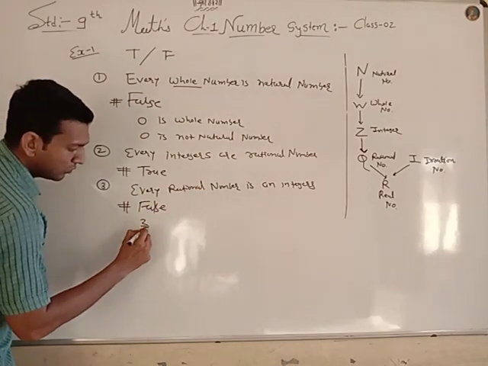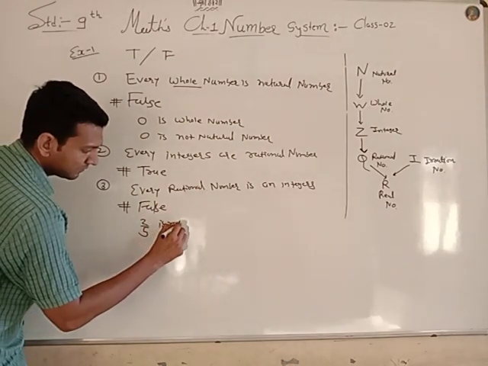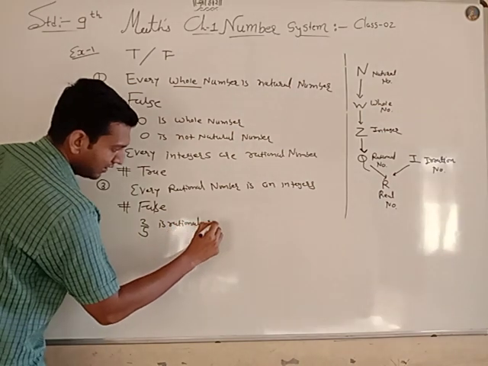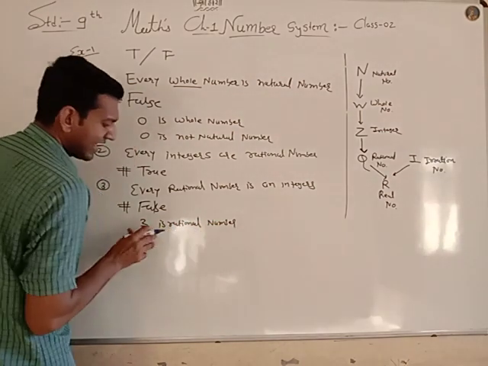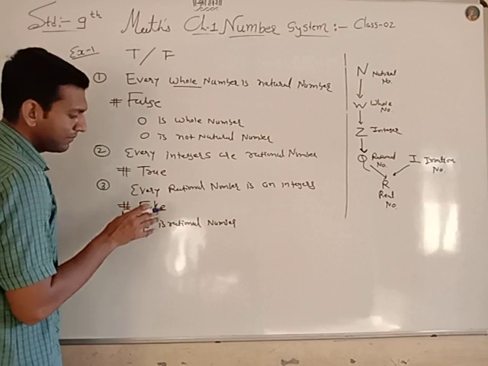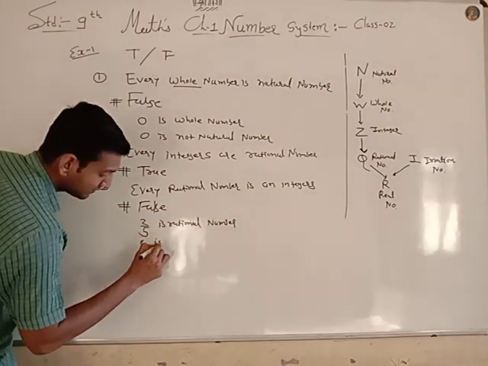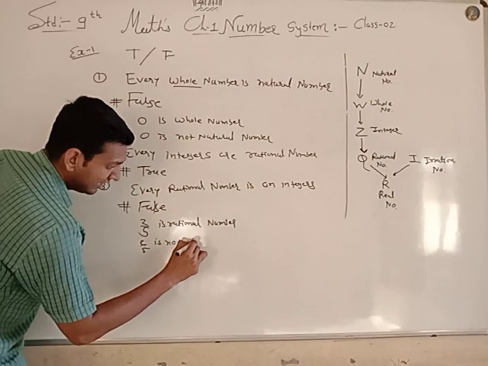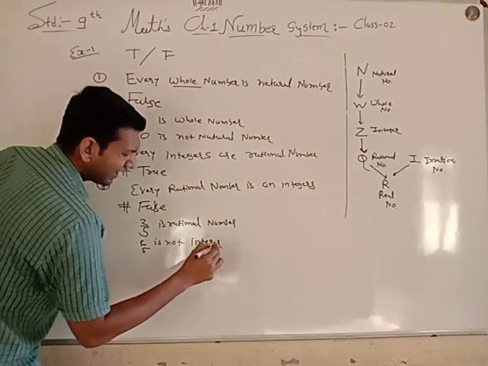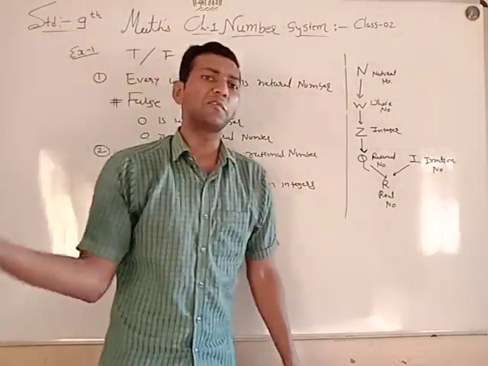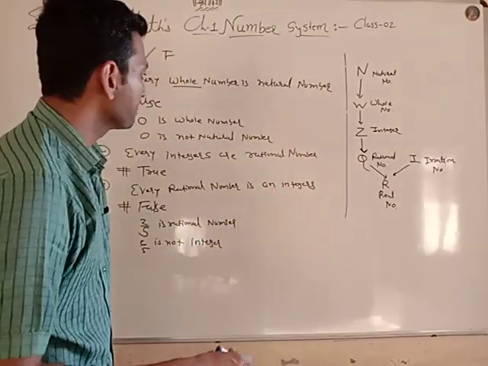You can say 2 by 5 is a rational number, but 2 by 5 is not an integer. What is an integer? Integer is from minus infinite to plus infinite.